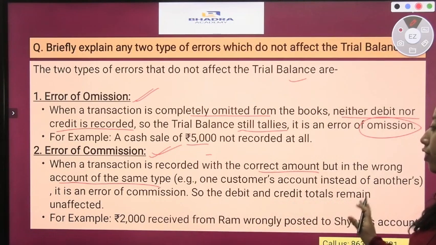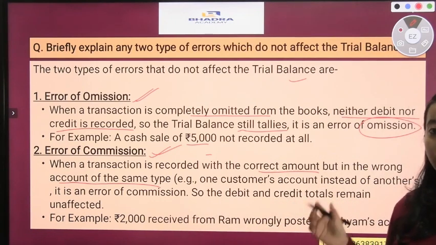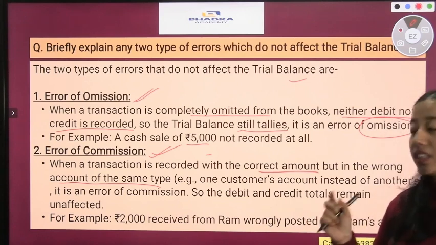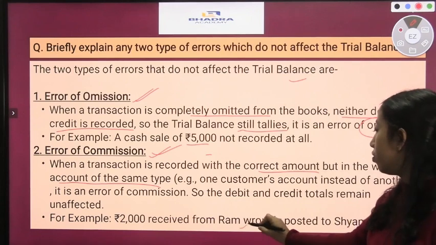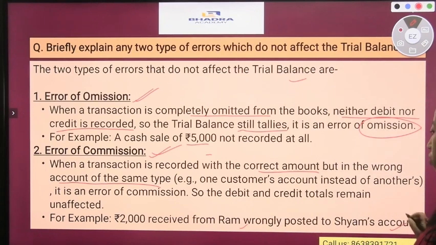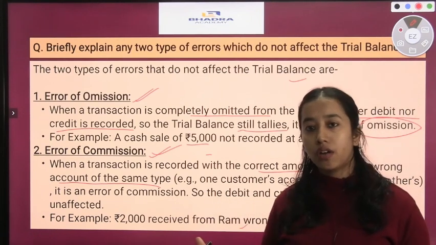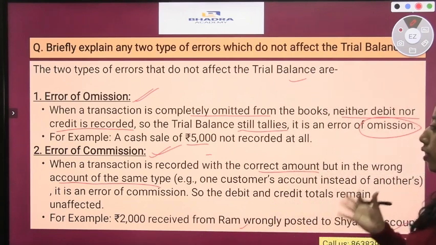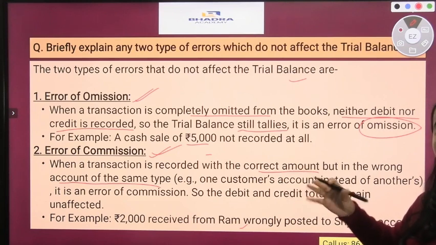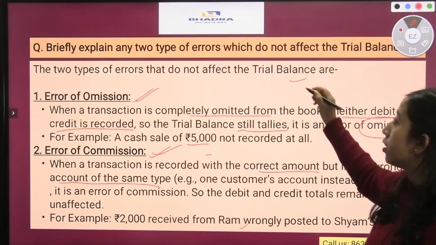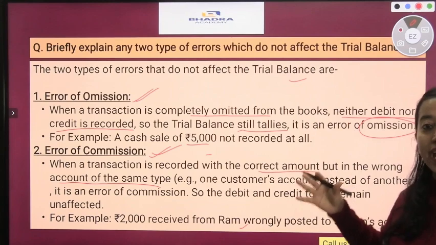So the debit and credit totals remain unaffected. For example, 2000 received from Ram was wrongly posted to Sham's account. So it is posted in Sham's account. So in this case it will not affect the trial balance, and so the trial balance at the end of the accounting period will get tallied.